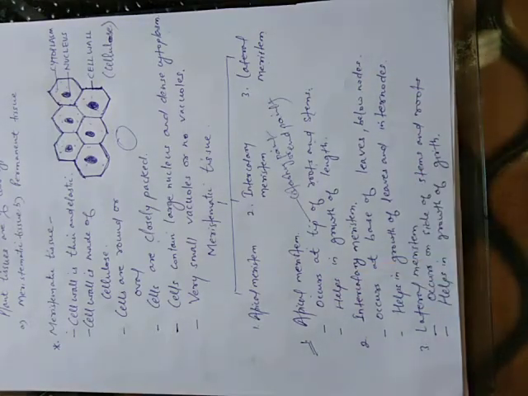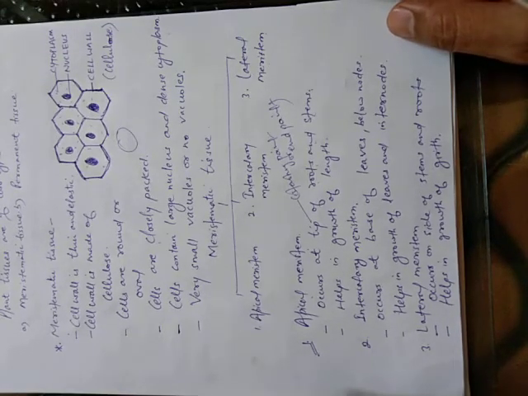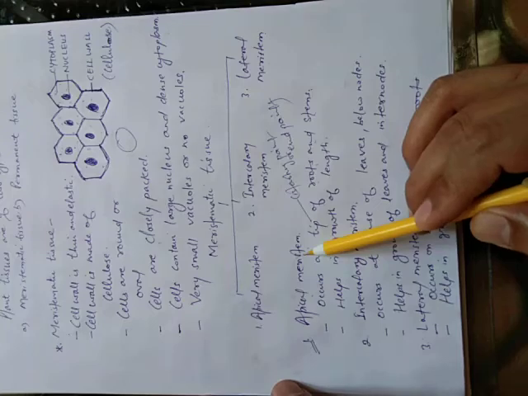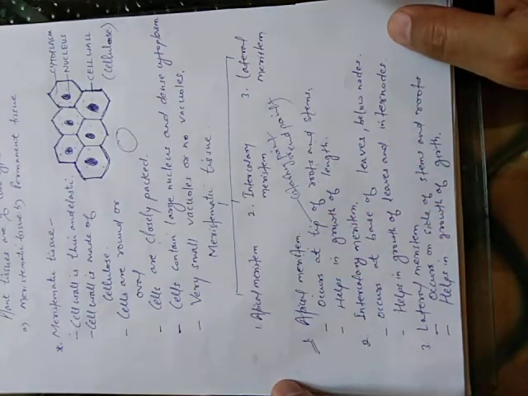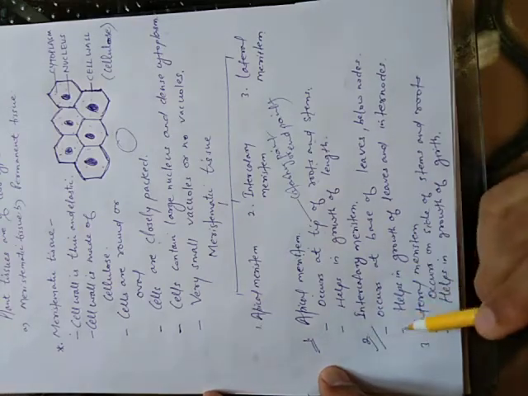This apical meristem helps in growth of the length of the plant. Students, you see that a seedling, a small baby plant, grows and becomes herbs, shrubs or trees. Means there is an increase in the length of the plant, and this apical meristem is responsible for the increase in length of the plant.